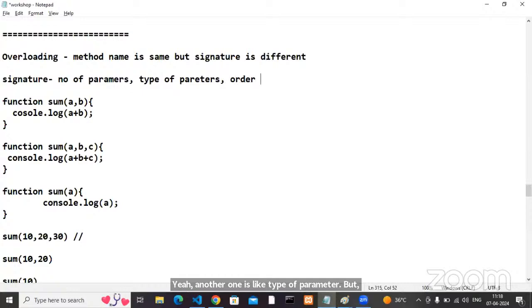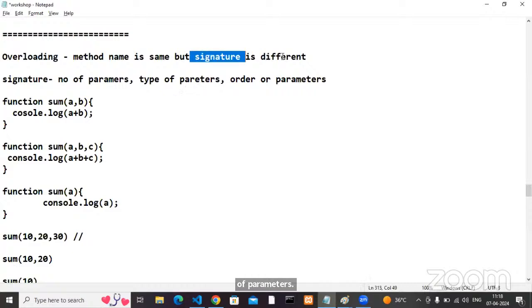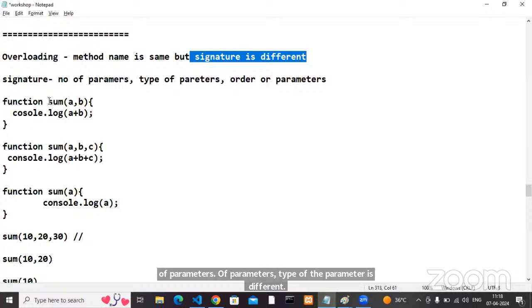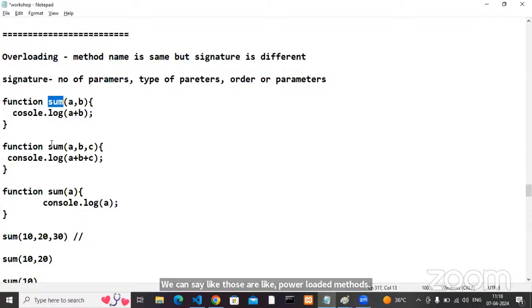The next one is order of parameters. So one is the number of parameters, another is the order of parameters, and another is the type of the parameter being different. We can say those are overloaded methods. Now here the method name is the same, or the function name is the same.